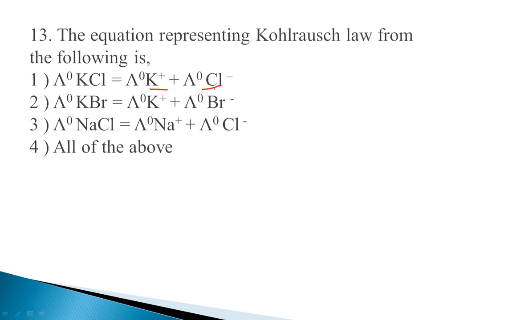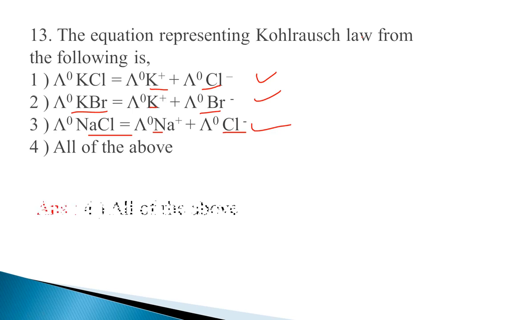Here K plus and Cl minus are individual ions of KCl, and K plus and Br minus are individual ions of KBr. Na plus and Cl minus ions are individual ions of NaCl. Therefore these three options are correct. These three equations represent the law. So option 4 is the right answer, all of the above.